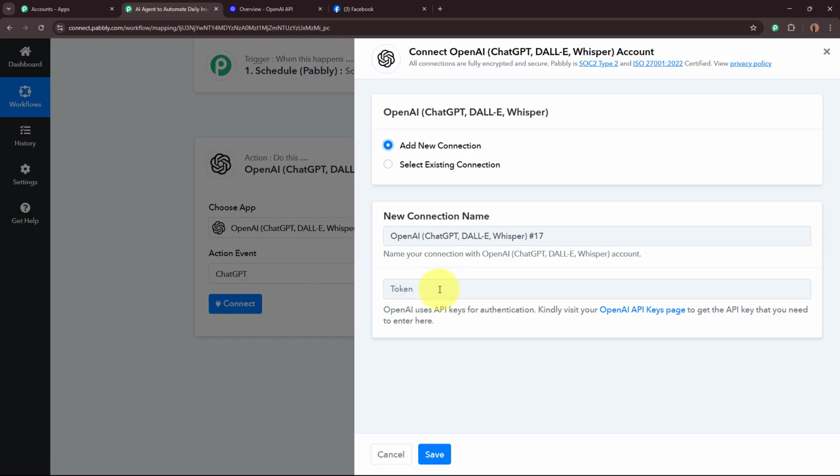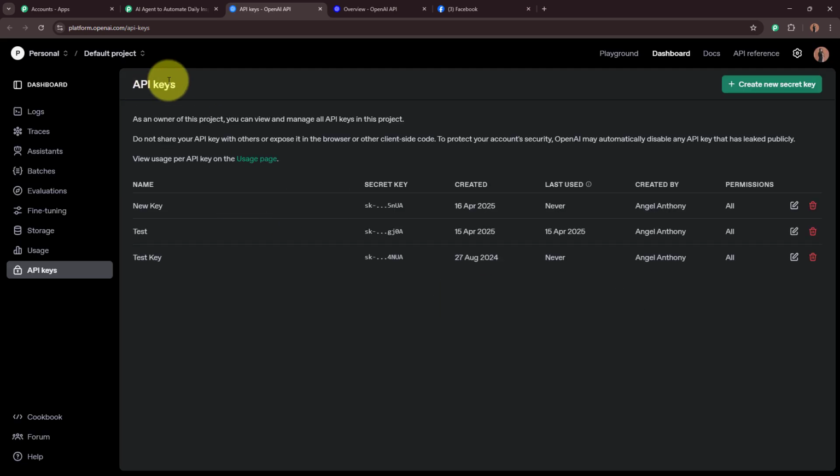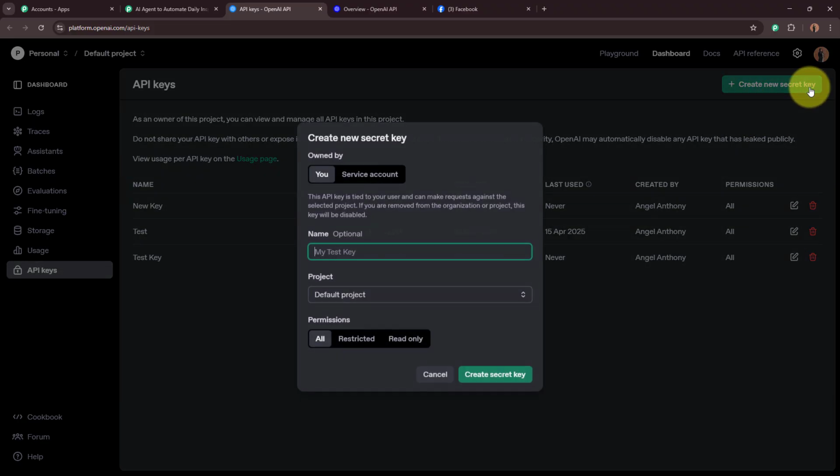And now to generate a new token for ourselves from this help desk, go to this hyperlink given here below. As you land on the hyperlink, you're going to land on the API keys page of your OpenAI account. And now we are going to generate a new key. For that, click on this create new secret key button on the top right corner. This dialog box is going to appear in front of you, which is asking for the name, project and the permissions. So we're going to fill in the required details.